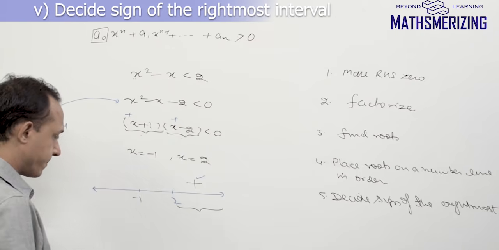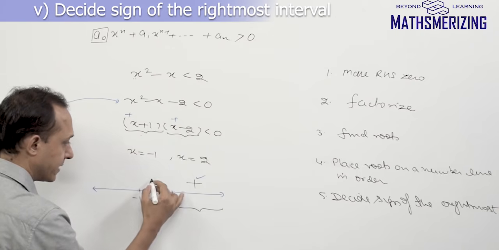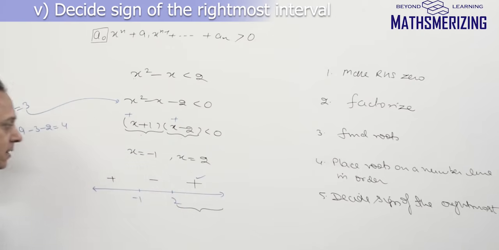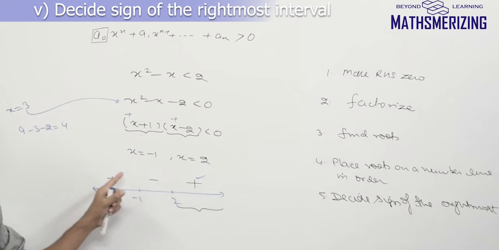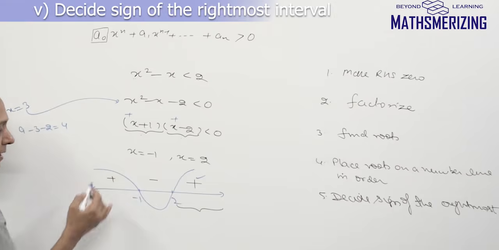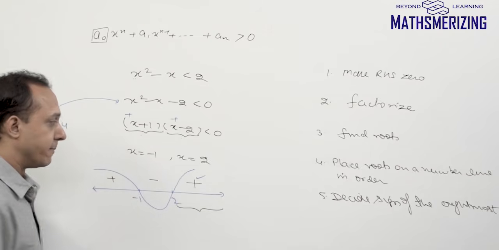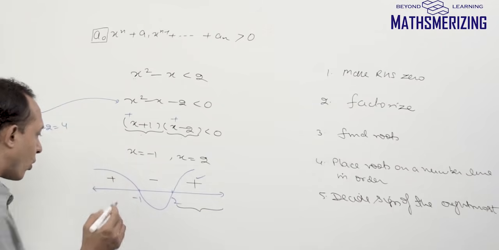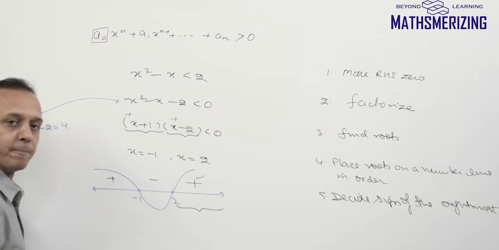So this one is plus, the next one will be minus, and then it'll be plus. So it'll be plus, minus, and plus. Because we are putting alternate plus and minus signs, sometimes it is also called the wavy curve method. Now the final step is I need to write the answer. What do these plus and minus signs actually represent?